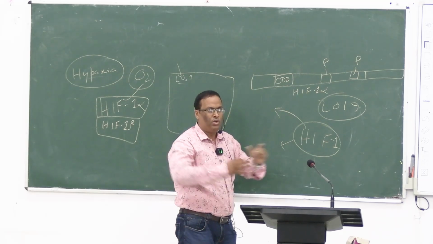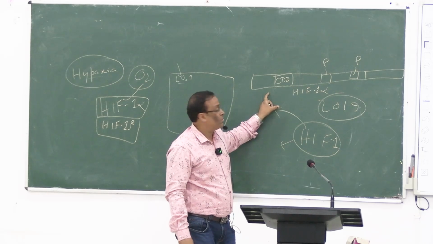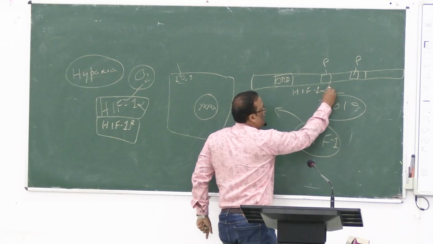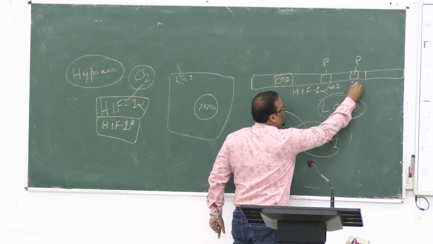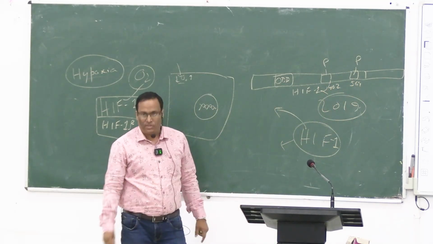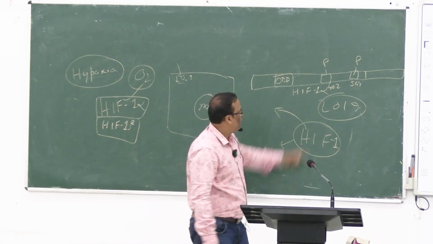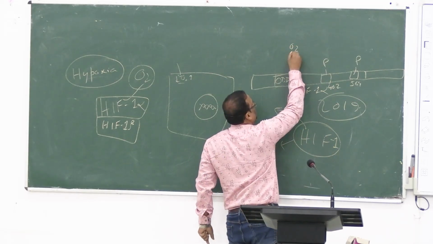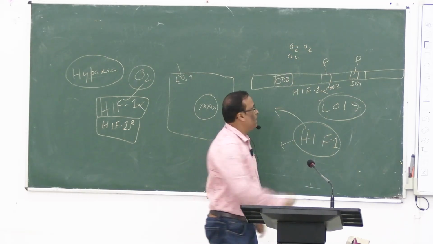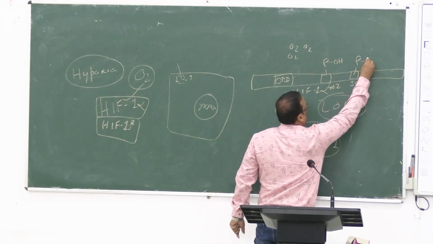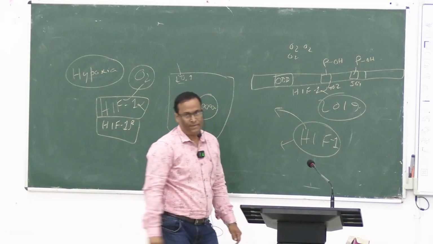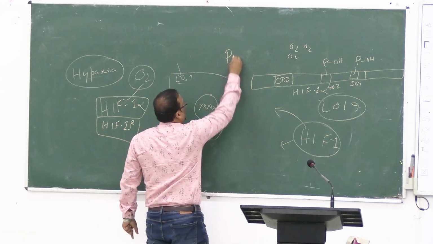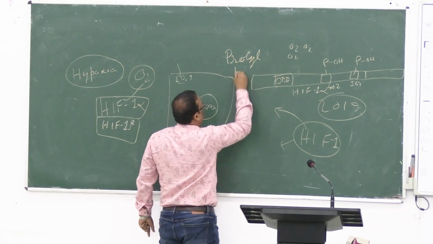I will tell in short, because there are huge things there. It is related to biochemistry. Now proline residues are there, 2 residues, the numbers probably 402 and 564. Proline means amino acids, so amino acids at some positions. So positions 402 and 564. So proline residues are there, and your oxygen is coming. Your oxygen is there enormous. What does it mean? These would be hydroxylated. Hydroxylation of these proline residues will be there, right? Proline residues are hydroxylated by the enzyme prolyl hydroxylase.